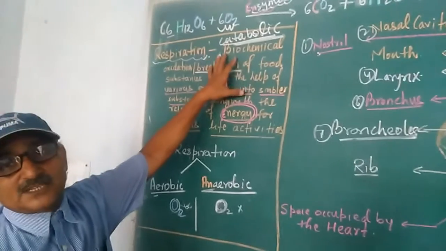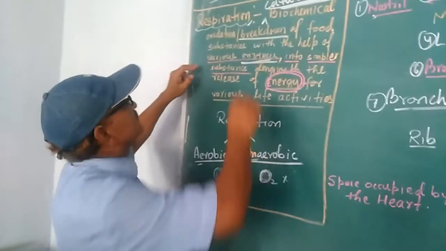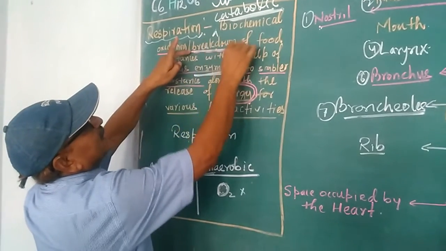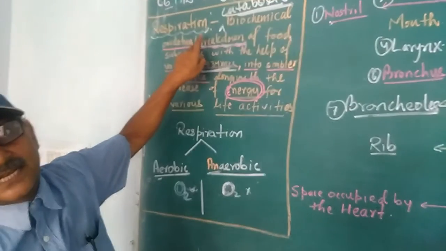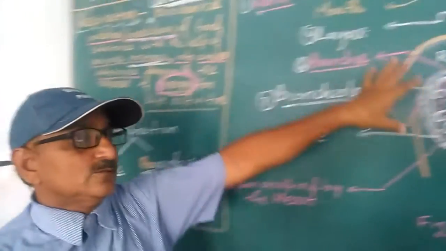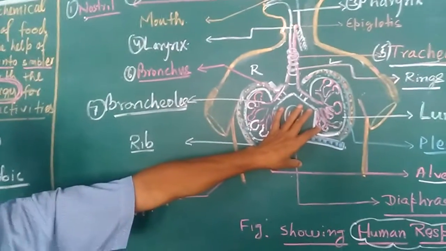I have written the aerobic form of respiration, but you can write oxidation or breakdown, which also covers the anaerobic mode of respiration. So this is all about respiration and the human respiratory system.